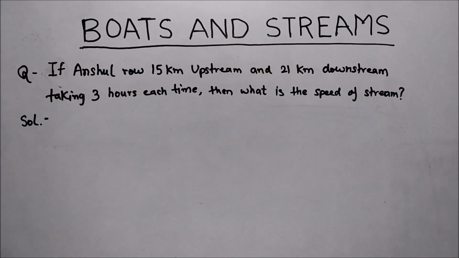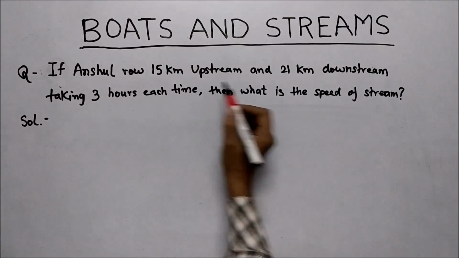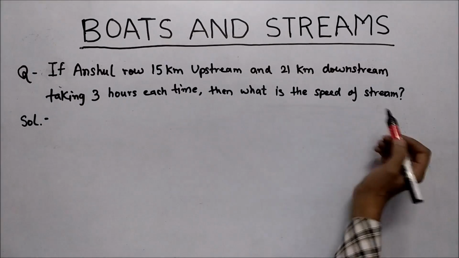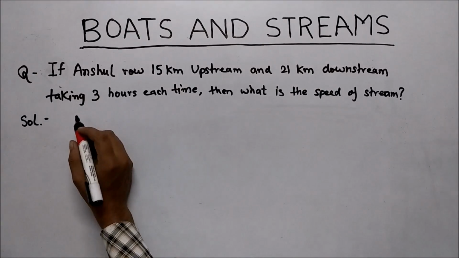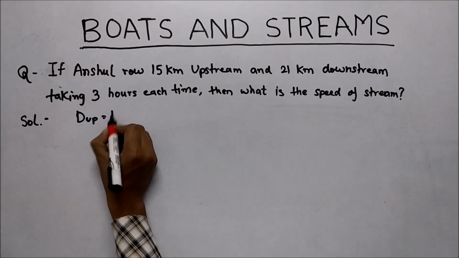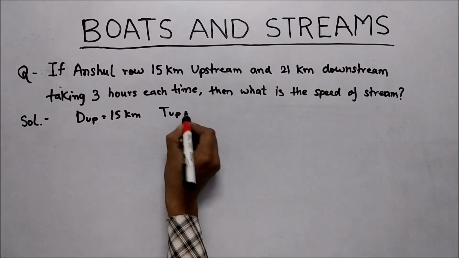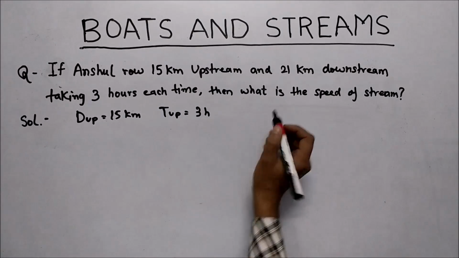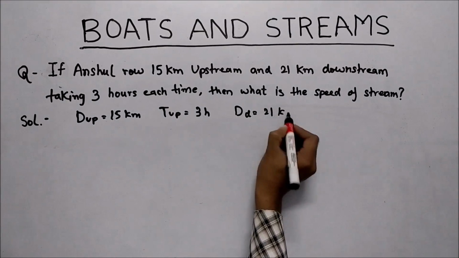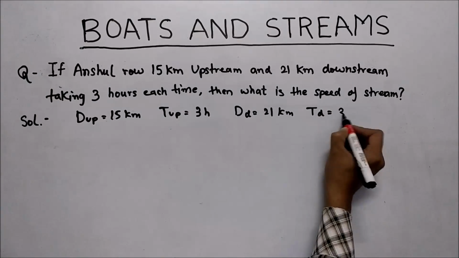Now we solve this question based on the previous formula. Question is, if Anshul rows 15 km upstream and 21 km downstream, taking 3 hours each time, then what is the speed of stream? First of all, write the given entities, that is distance of upstream is 15 km and the time duration for upstream is 3 hours. Again, distance of downstream is 21 km and time duration for downstream is also 3 hours.